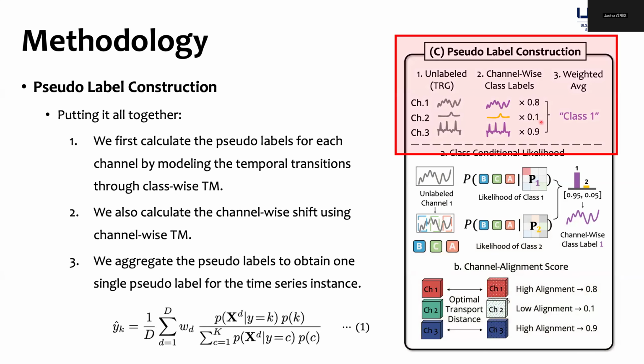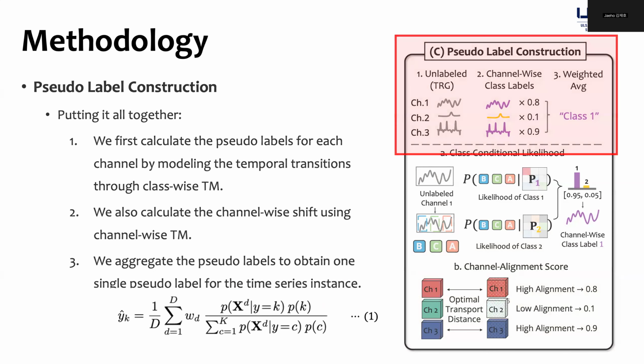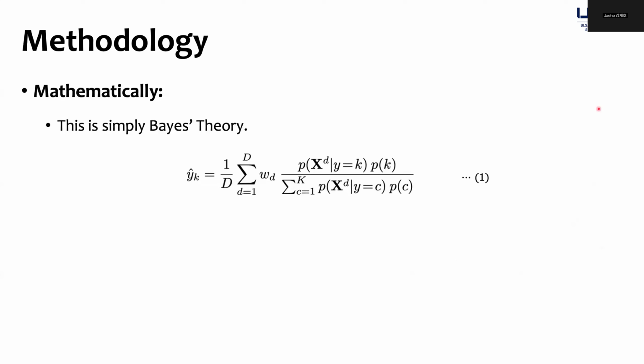So putting it all together, we first construct the pseudo-label for each channel using the class-wise transition matrices, then measure the channel-wise alignment scores, and last, we aggregate these two in equation 1 to obtain the final pseudo-class label. Looking at this equation in more depth, we observe that this is simply Bayes' theorem. We have the likelihood and the prior.